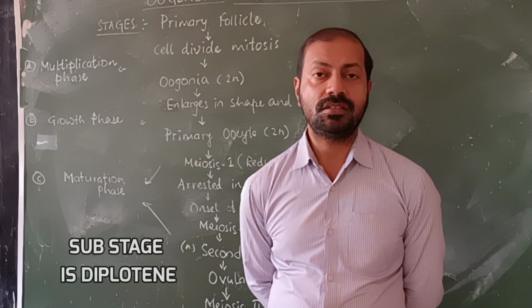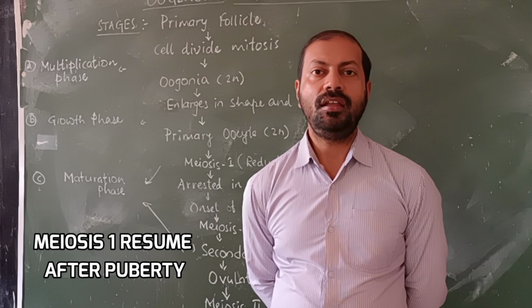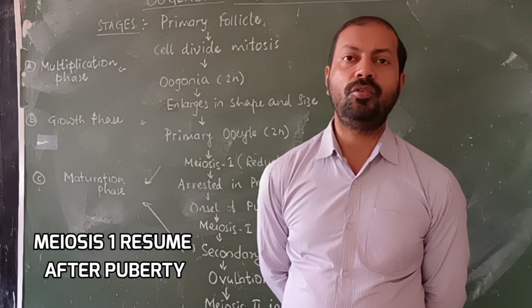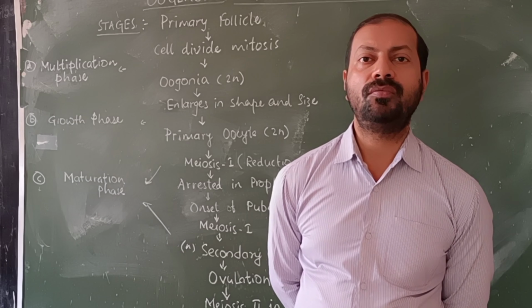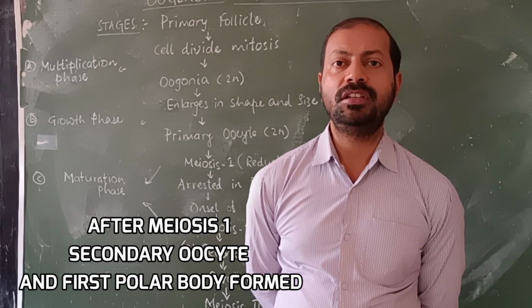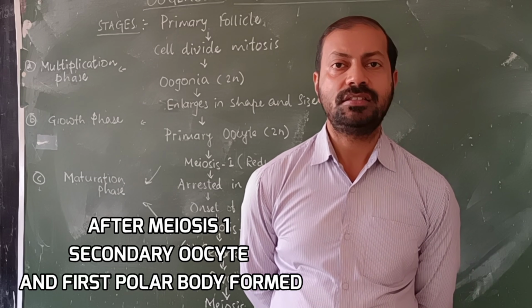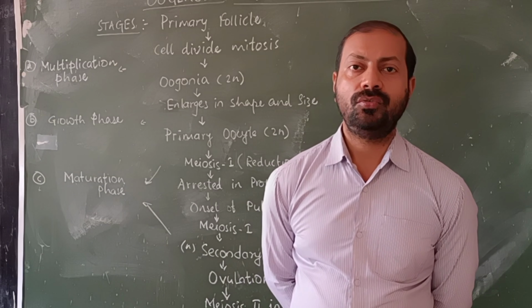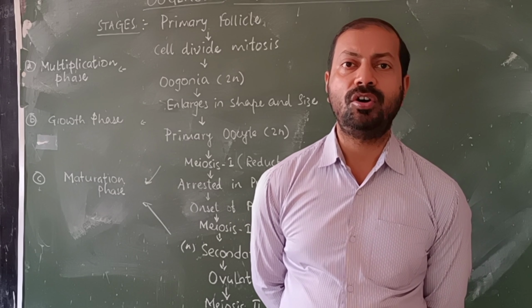When the female reaches puberty, meiosis 1 continues till the end. After attaining puberty, meiosis 1 proceeds and the primary oocyte finally forms the secondary oocyte as well as the first polar body. The secondary oocyte is large, whereas the first polar body is a small cell.